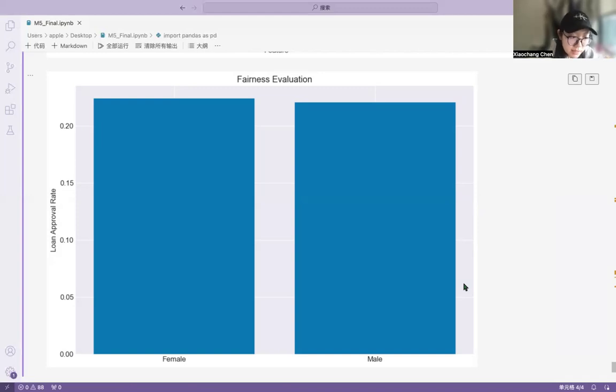When we broke it down, we found that men had a slightly higher approval rate than women, despite similar financial profiles. This is exactly why fairness audits are necessary. How do we fix it? Rebalance the data set so it represents all groups fairly, and apply fairness constraints so the AI doesn't favor one group. Monitor long-term trends to ensure bias isn't creeping back in over time.